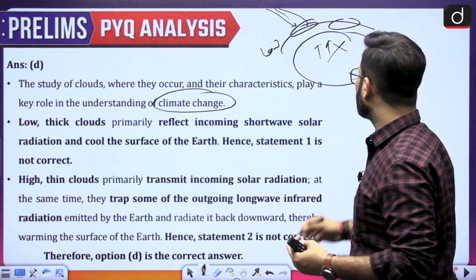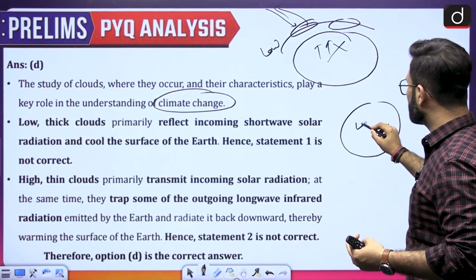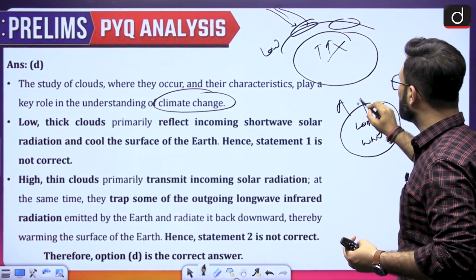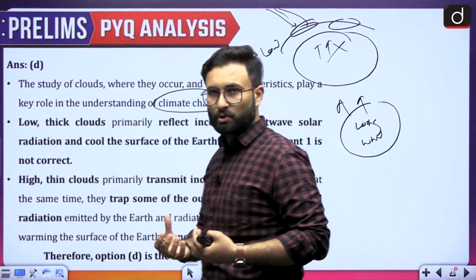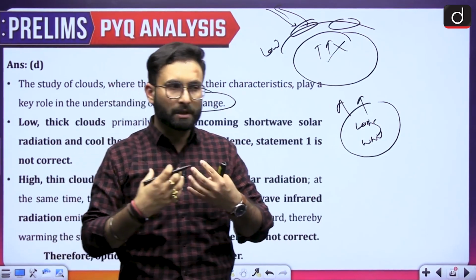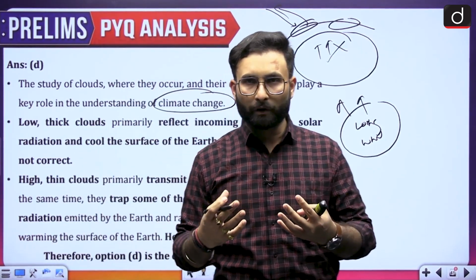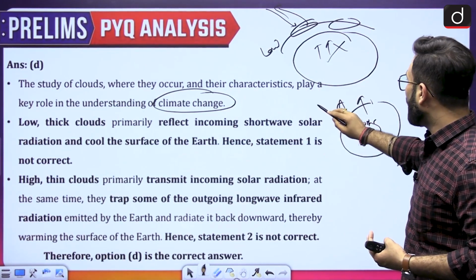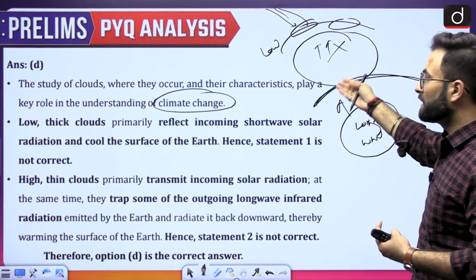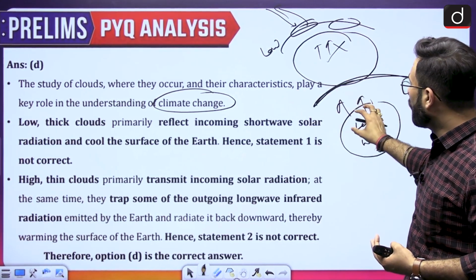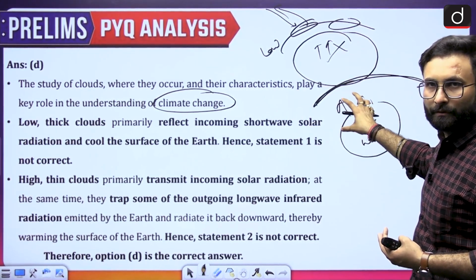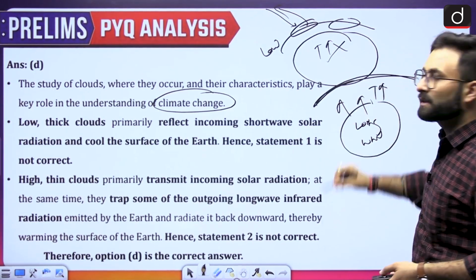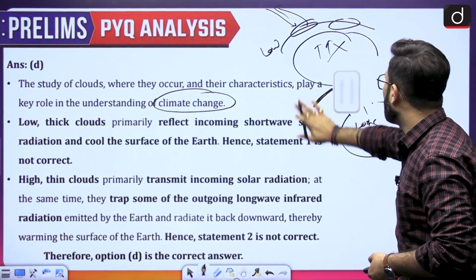Now on the other hand, when we talk about the long wave radiations which are emanated from the earth, after earth gets the insolation, it will be radiating back the long wave radiations. Now when these long wave radiations are going outside, at the higher latitude, these thin clouds are there, which are basically not letting it pass. They are absorbing these long wave radiations, and ultimately because of which the temperature of the earth will be rising. Okay, so that will have a greenhouse gas like effect.